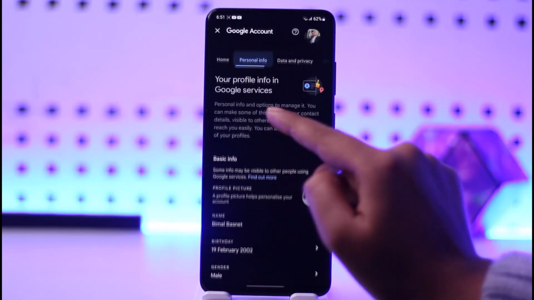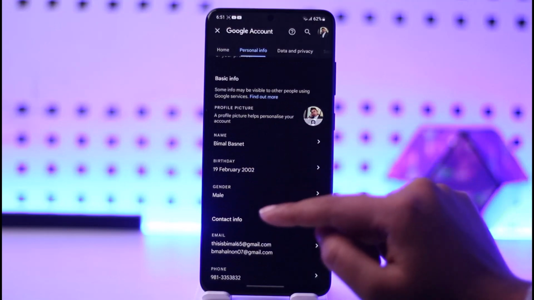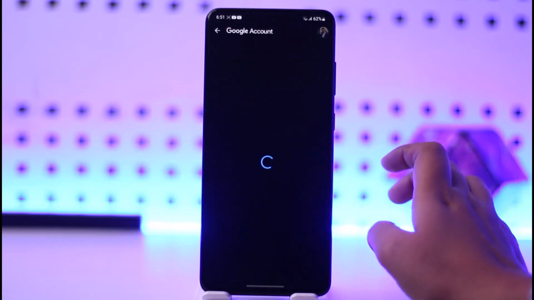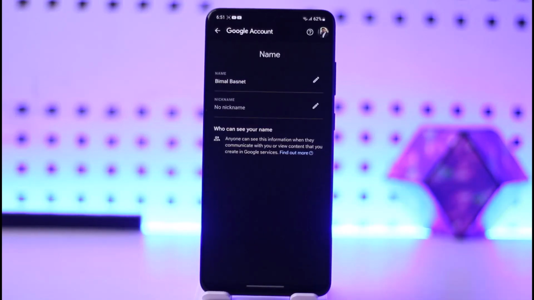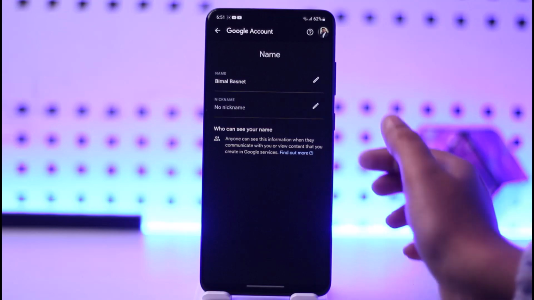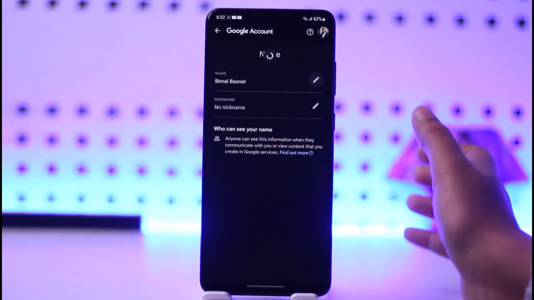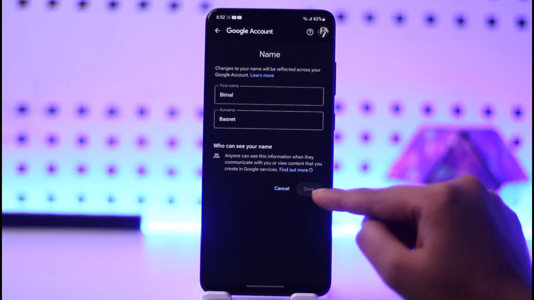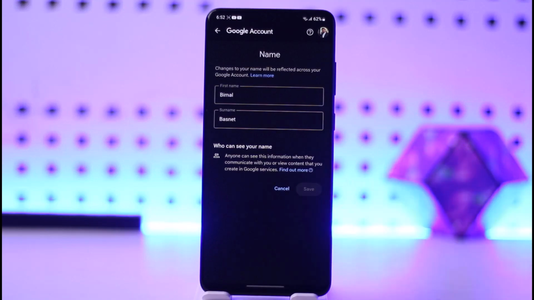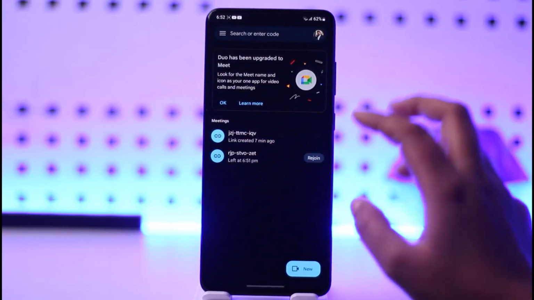Now in Personal info, if we go, we're going to find our basic info. We can see our name, birthday, gender and stuff. We're going to tap on this name, and now we will find this interface where we can edit our particular name, right? If we tap on this pencil icon, it will give us access to simply edit our name. Once we have edited it, we can tap on this save option, and that way our display name can be changed even for our Google Meet, because we are simply updating our Google account, and that goes for our Google Meet as well.